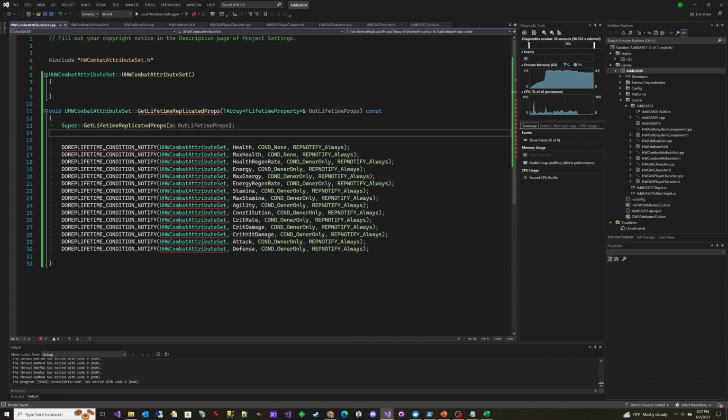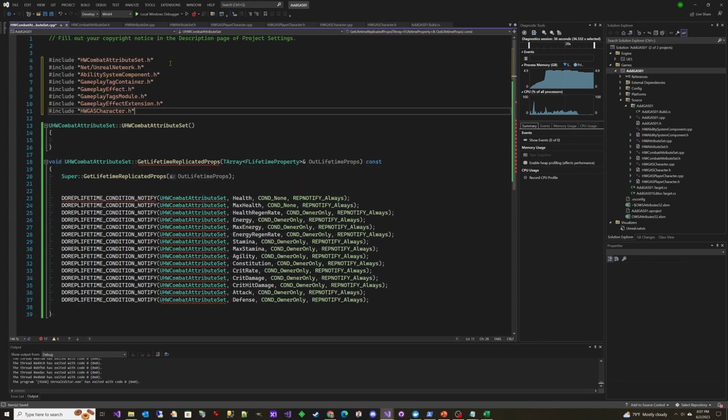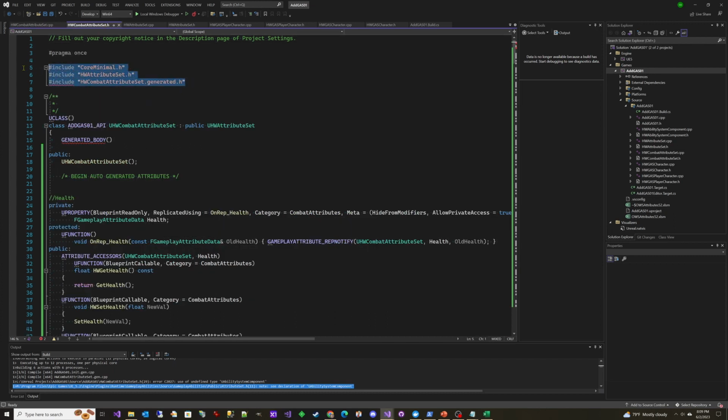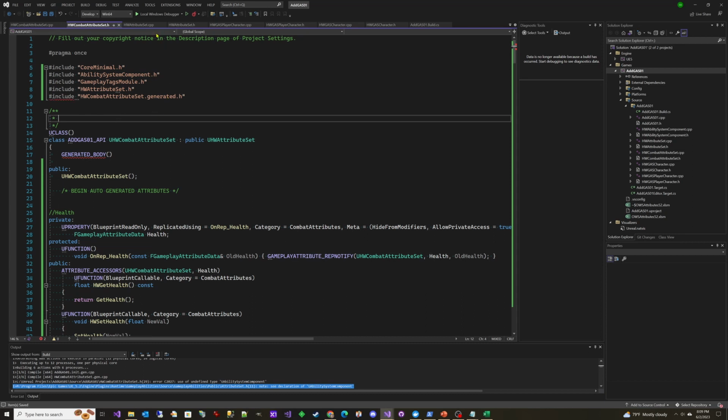Now you can see here that it's not happy about some of this. And so we're going to paste in some additional includes here. Some of them we need right now, like the Unreal Network for this GetLifetimeReplicatedProps, ability system component, the gameplay tag container, this effects stuff, tags module. We won't need that until next week's video or the week after, but I'm going to just add them now, paste them all in. They'll be here ready for us. We're also missing a few includes from our combat attributes set, so we're going to paste those in. And we'll give it a try.